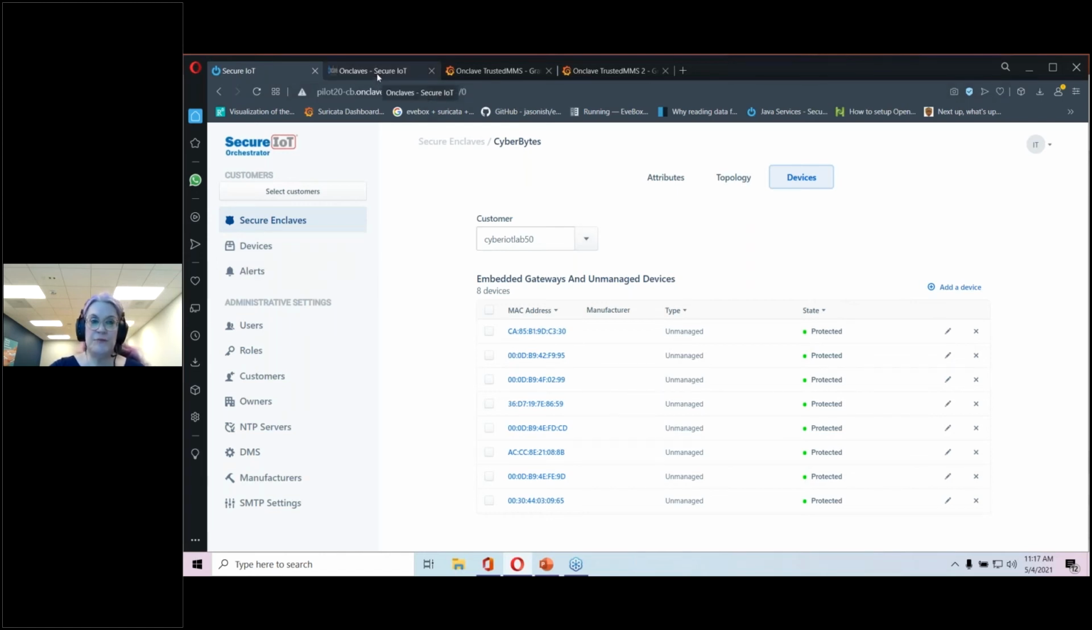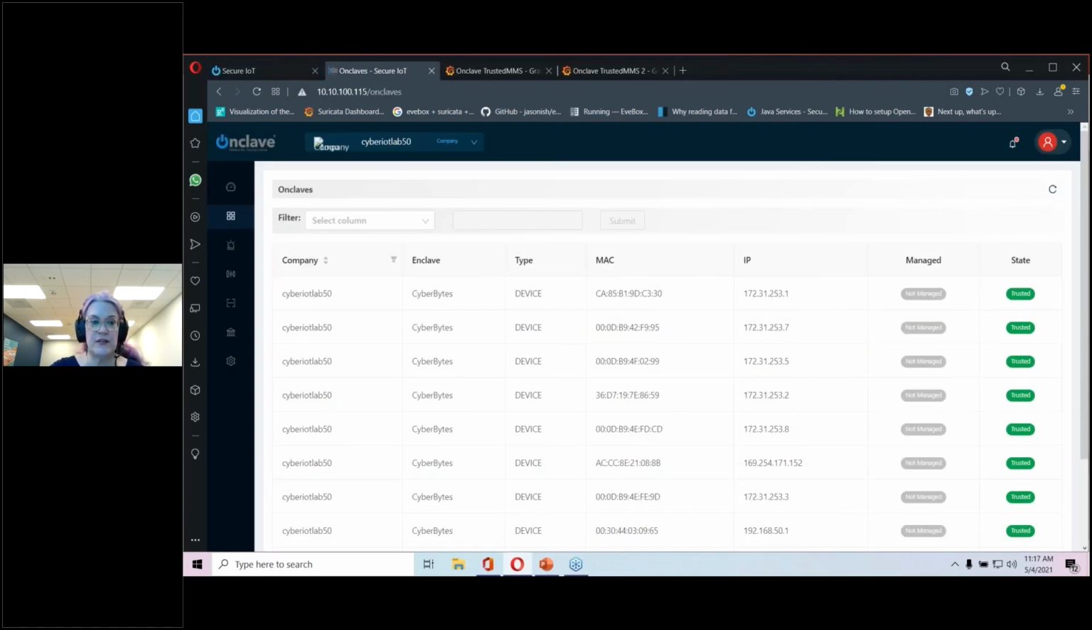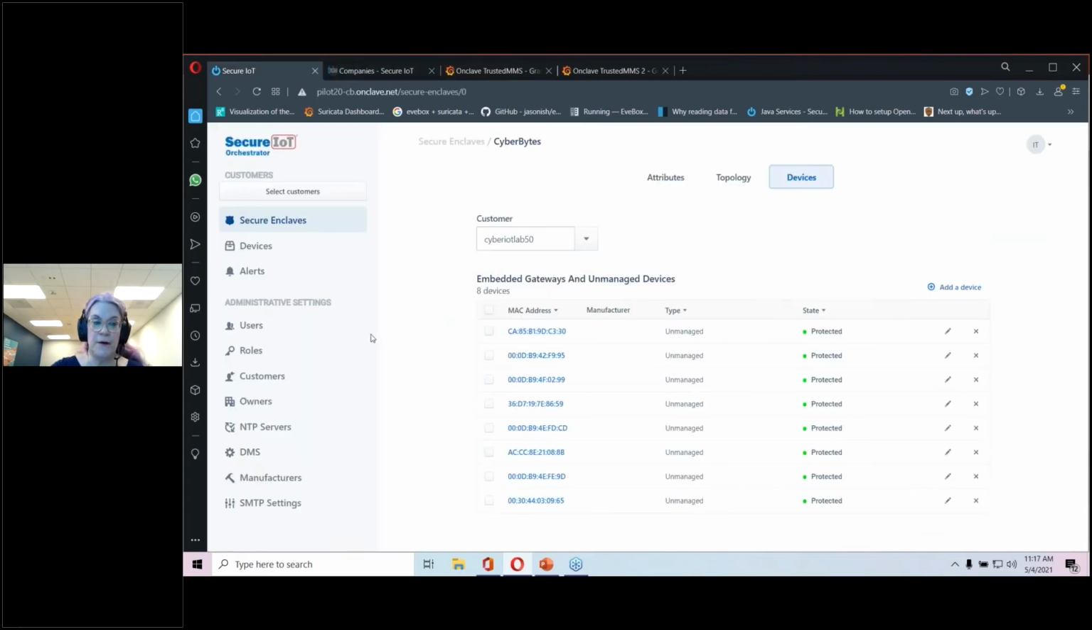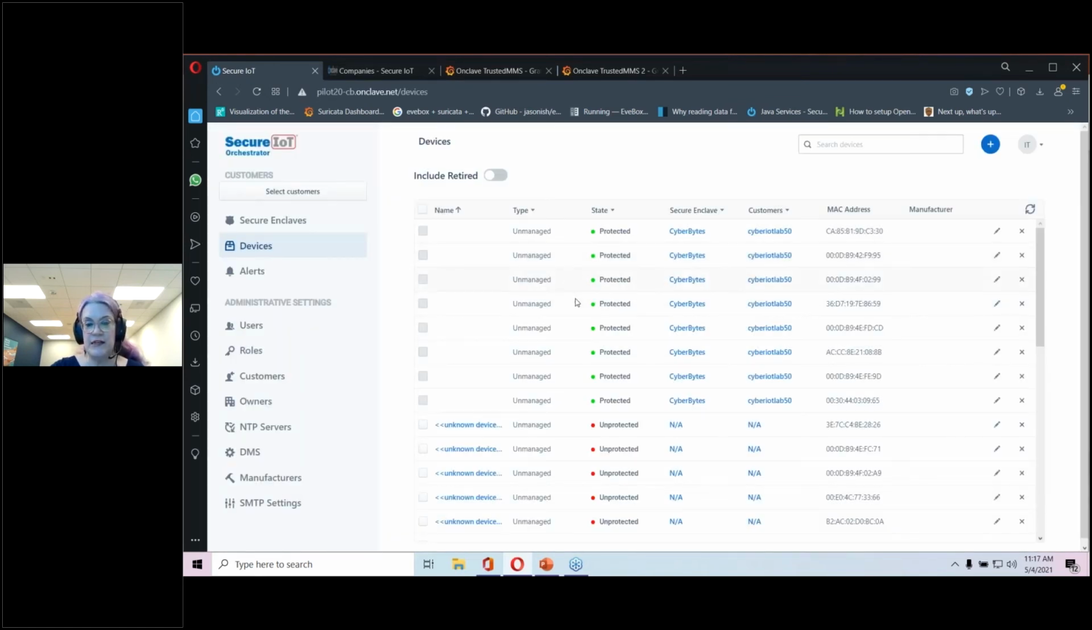I'm going to now jump to the DMS. The DMS, being the rules engine, has to communicate back to the orchestrator and needs the software ID of the orchestrator to integrate. When that is done, you perform a discovery. And so I performed a discovery on the CyberBytes IoT Lab. That discovery gets pushed back into the orchestrator. And then that's where I get these other devices to put into the secure topology.